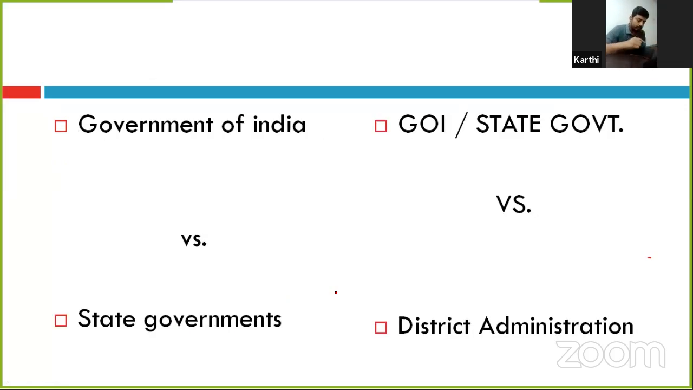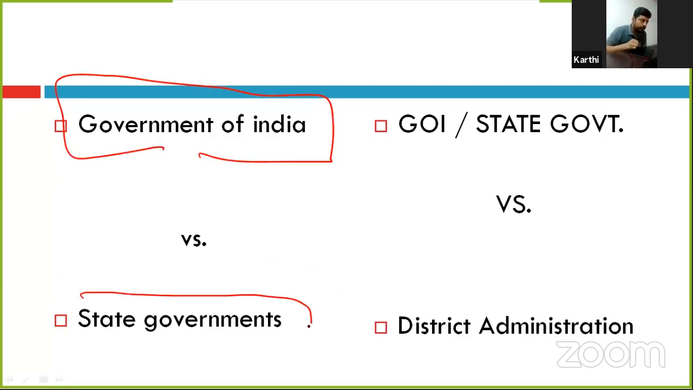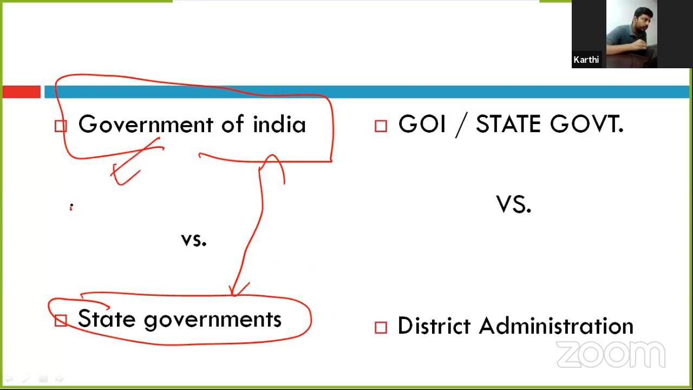See, Government of India means central government. State government means Tamil Nadu, Kerala, Karnataka. These are called state governments. They have the constitutional distribution of powers. So the Indian constitution is called federal. For example, Government of India deals with military, diplomatic, currency, coins. This kind of powers are dealt with by the Government of India.